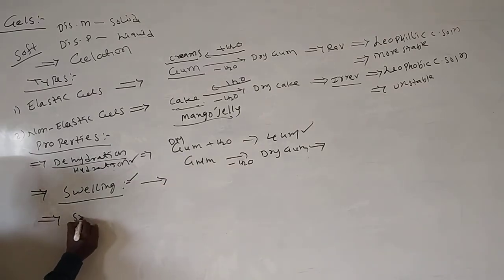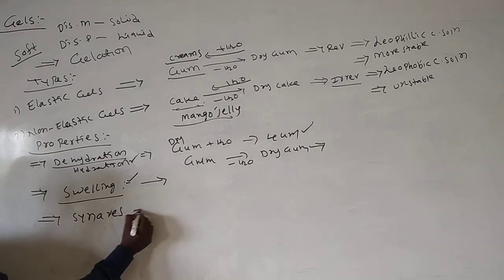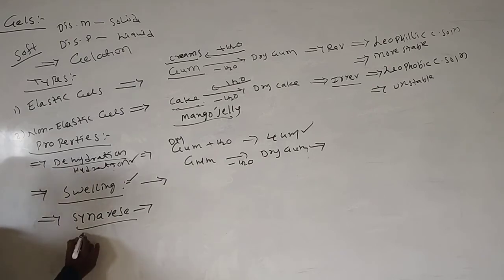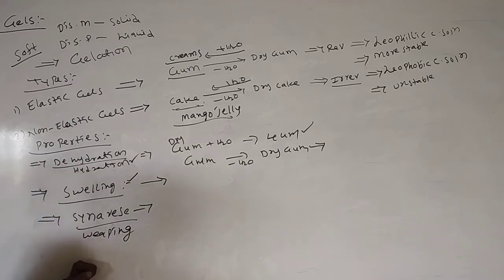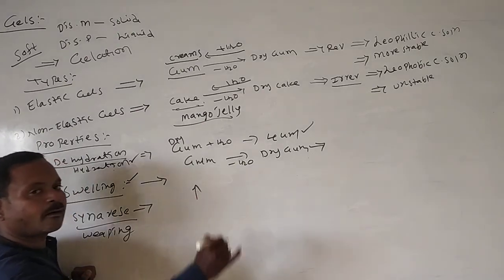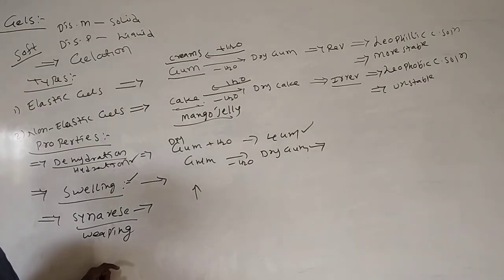And here, syneresis property. Syneresis is also called weeping. If allowed to dry, any gum material loses the water. What is this? Drying. Syneresis is nothing but loss of water.